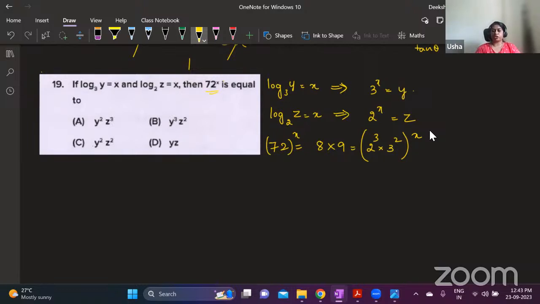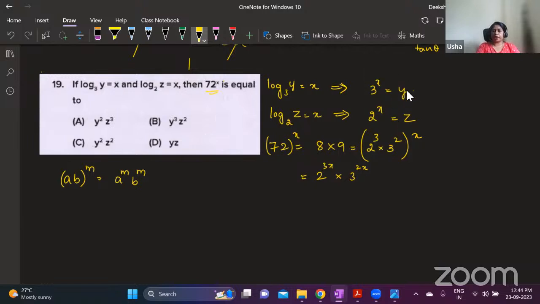First, we write the prime factors of 72. 72 is 8 into 9. 8 can be written as 2 cube and 9 can be written as 3 square. Now we are supposed to find 72 power x. So for this I have applied power, means for this also we'll have to apply power. Now we have laws of indices, no? a into b whole power m, this power is distributed to these two. You can write it as a power m into b power m. So I will write it like that: 2 power 3x into 3 power 2x.